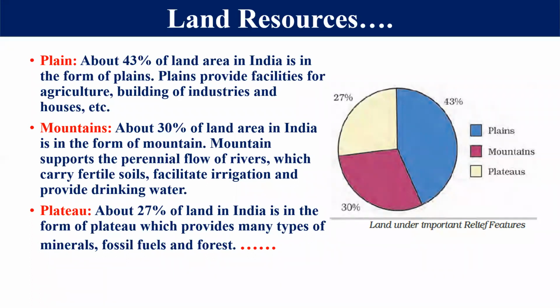Right? Means 30% area, like we have Himalayan mountain, Aravalli mountain. So if we think about mountain area, 30% of the land area in India is in the form of mountain. But dear student, this mountain is very helpful for us also. Why? Because it is a great source of the perennial rivers also.